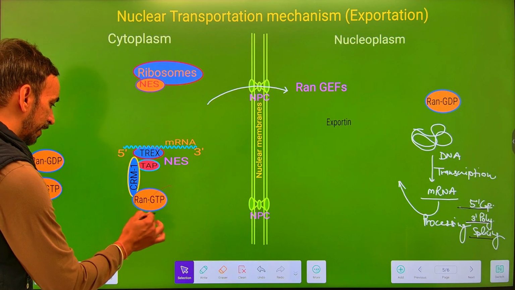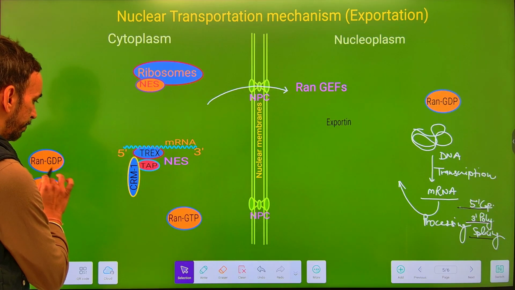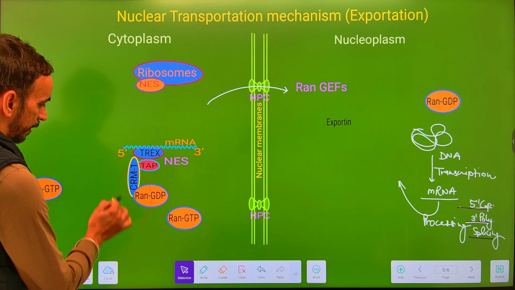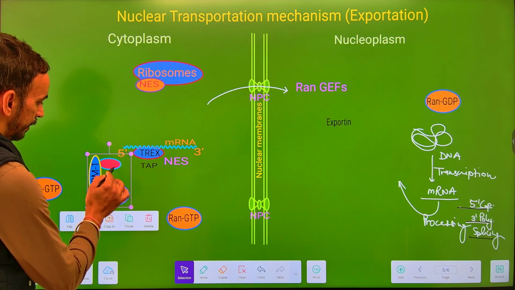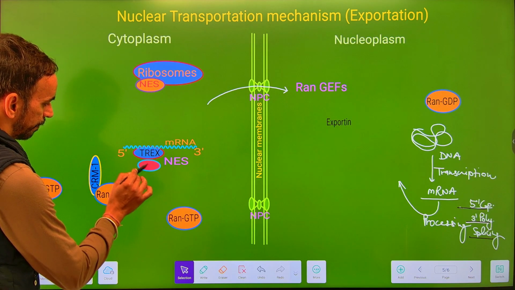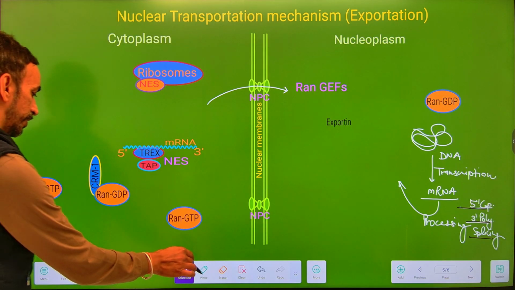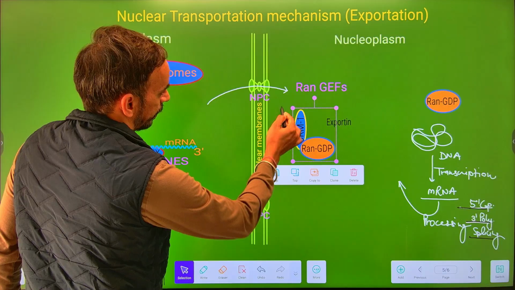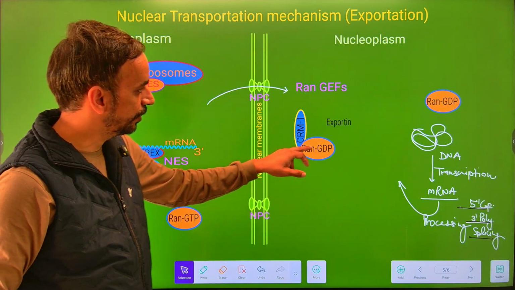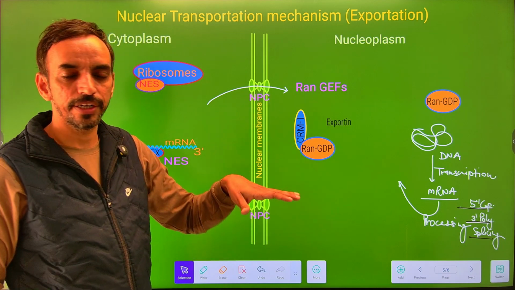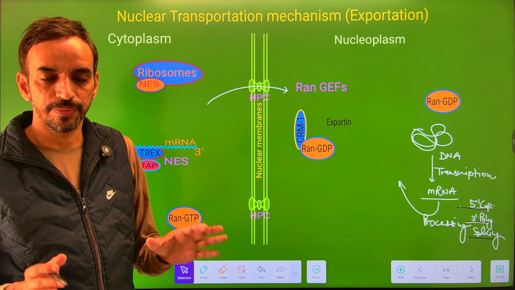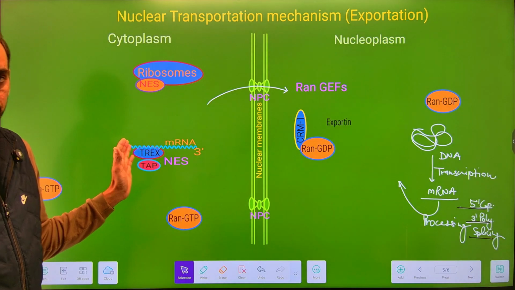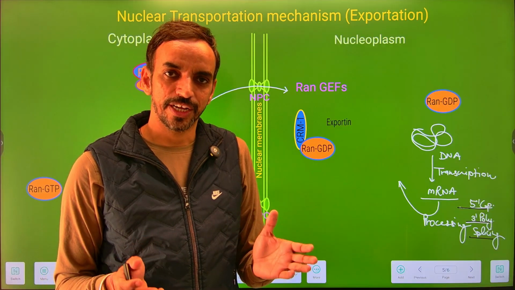Again, this Ran-GTP will get replaced by the Ran-GDP. They are now not able to recognize the NES. We can say they will get free from the NES. And again, there is an importation of this importin and the Ran-GDP complex. We have Ran-GEF, which exchanges this GDP with the GTP, and the exportin and the Ran-GTP get free from each other. So in this way, there is an exportation of molecules from nucleoplasm to the cytoplasm. So this is all about the nuclear transportation.